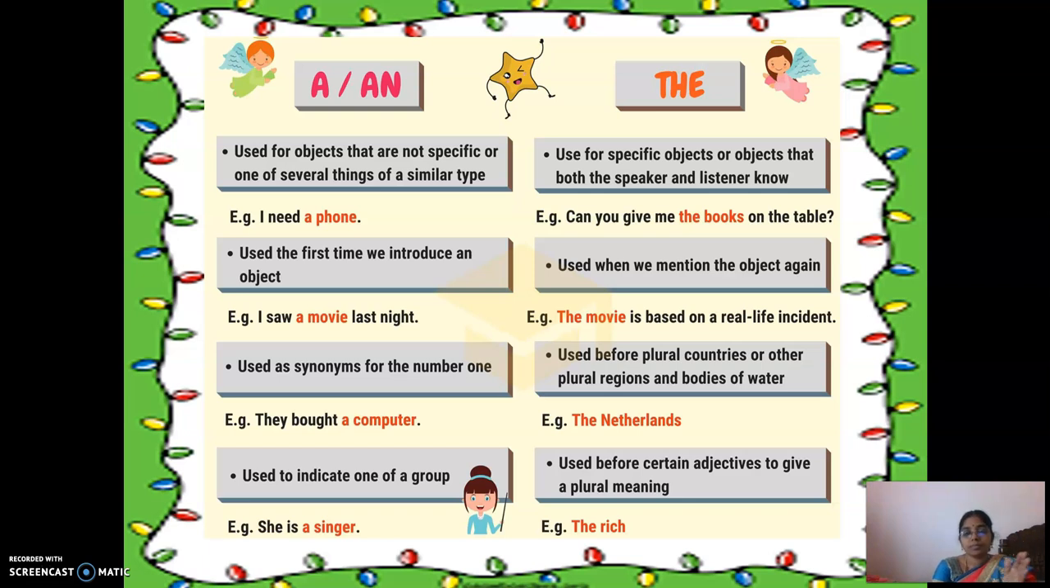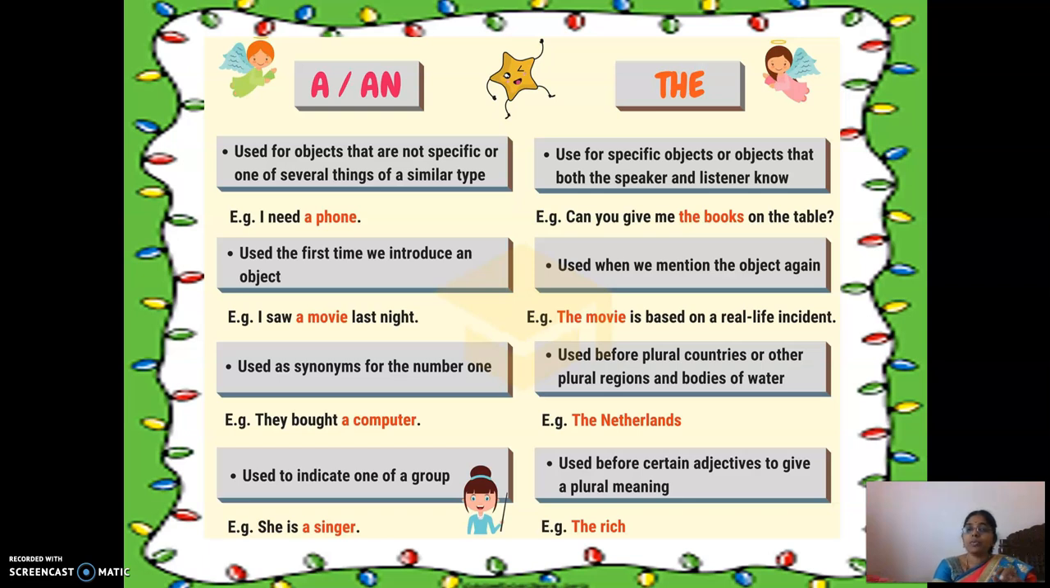Right. The. Now the first point is it is used for specific objects or an object that both the speaker and the listener know. So I'm speaking with you. I should know the object and you too should know the object. Then at that point of time we will use the.